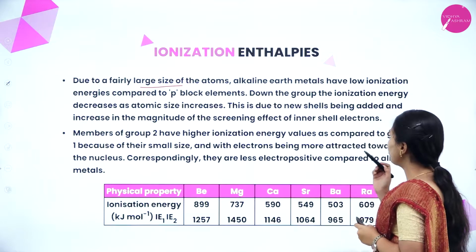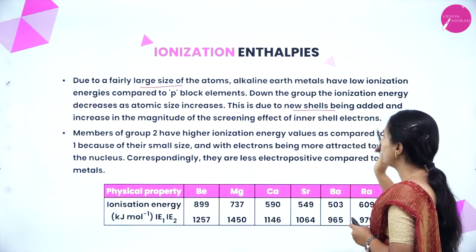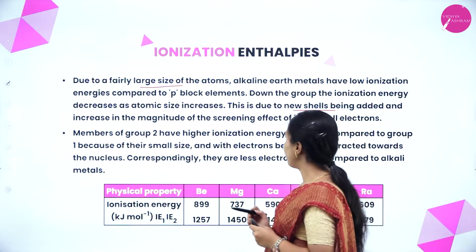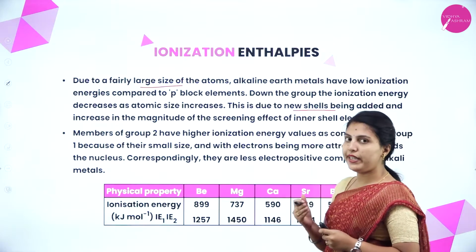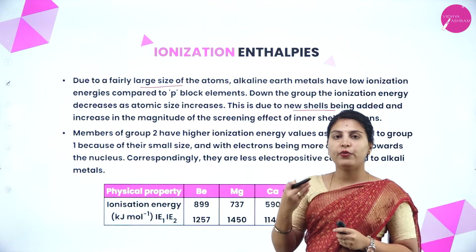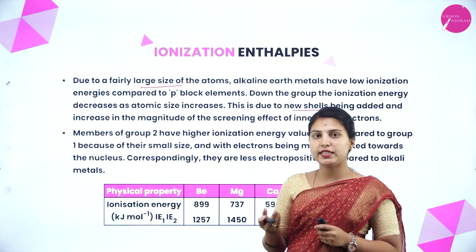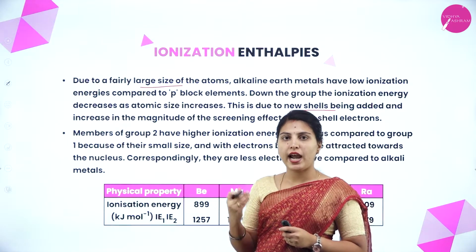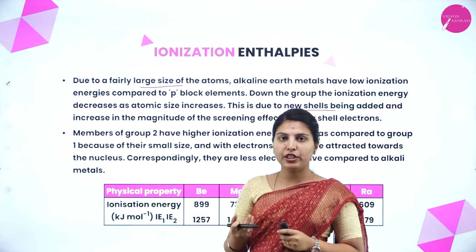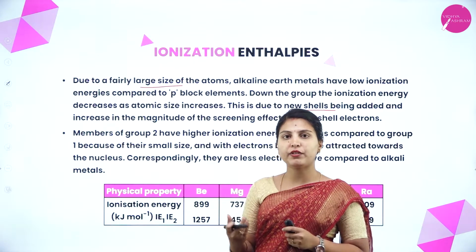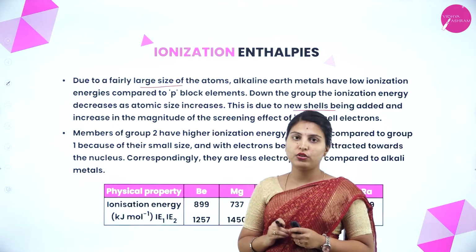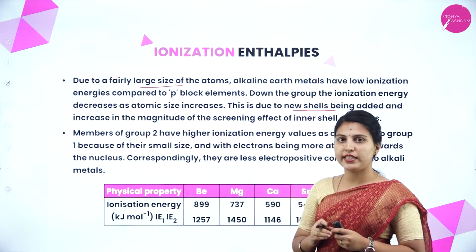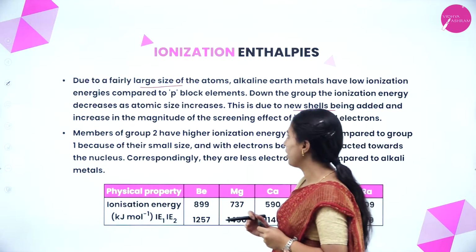This is due to new shells being added and an increase in the magnitude of the screening effect of inner shell electrons. Why is it decreasing? Because when atomic sizes keep on increasing, a new shell is added to the atom. When new shells are added, the shielding effect will also increase to protect the inner electrons. So, obviously, the ionization enthalpy will decrease.